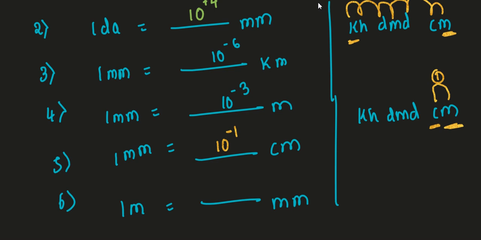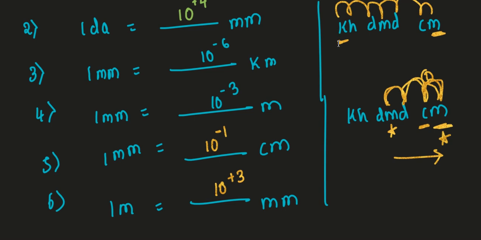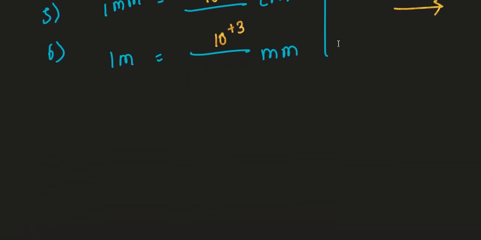Now second time what they have given is meter, asking in millimeter. So how many jumps can we take? 1, 2, 3 jumps. So these 3 jumps are in the forward direction. So you can take 10 to the power of plus 3. I hope you people got clarity here. Shall we go to the next one? Written everyone? Done? Right.